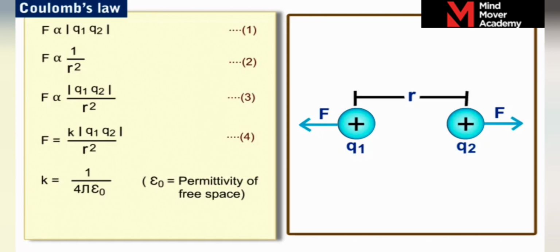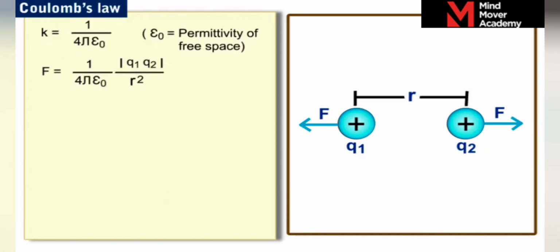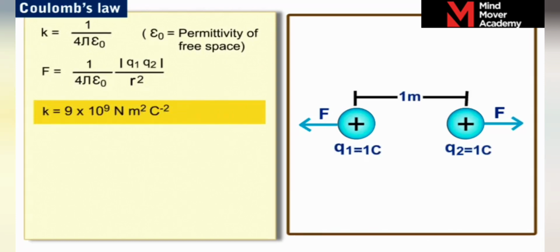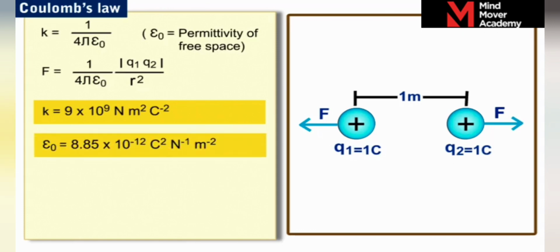From equations 1, 2, 3 and 4, the electrostatic force F is equal to 1 by 4 pi epsilon naught Q1 Q2 upon r squared. In SI units, the value of the proportionality constant k is approximately equal to 9 × 10^9 newton meter squared per coulomb squared, and epsilon naught is equal to 8.85 × 10^-12 coulomb squared per newton meter squared.